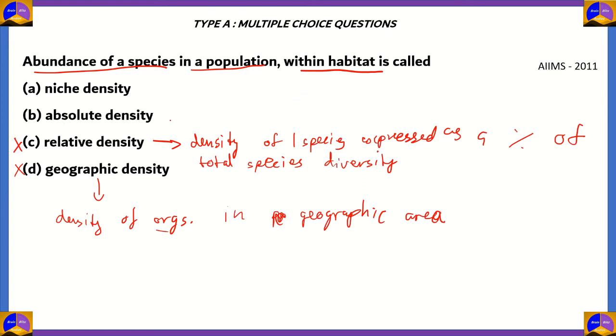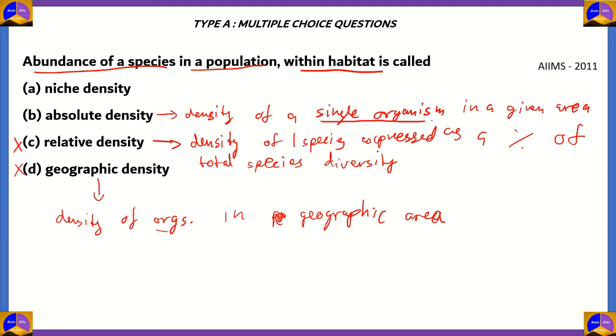Now let's look at option B, absolute density. The term absolute density refers to the density of a single organism in a given area. So in this option, the important thing is that it must be for a single organism and it must be expressed in numbers, so say 100 out of 1,000 or something like that.